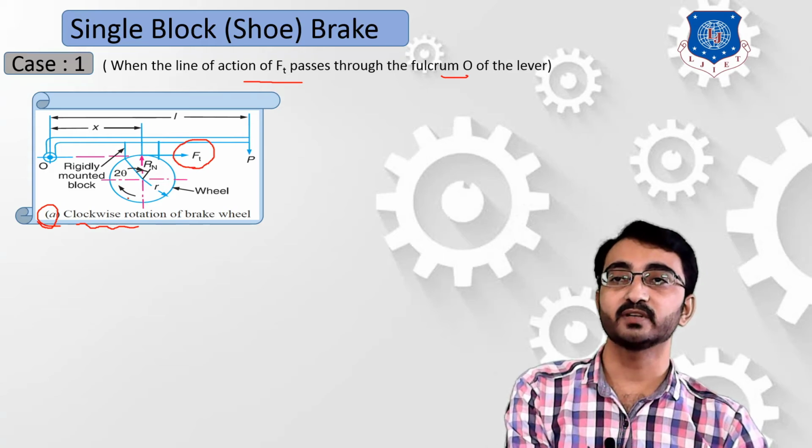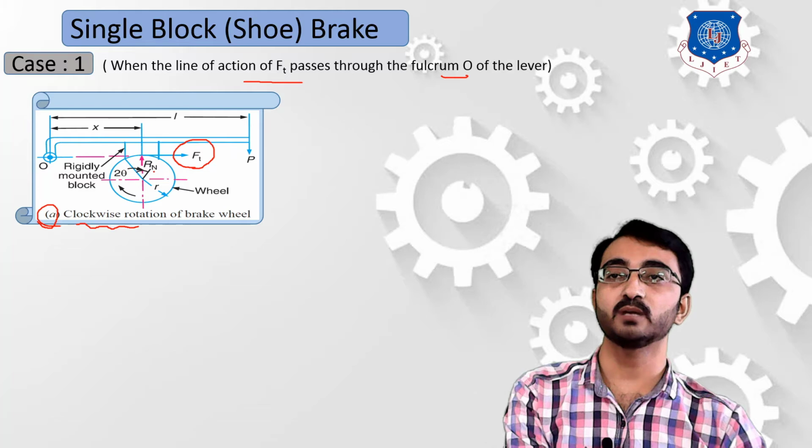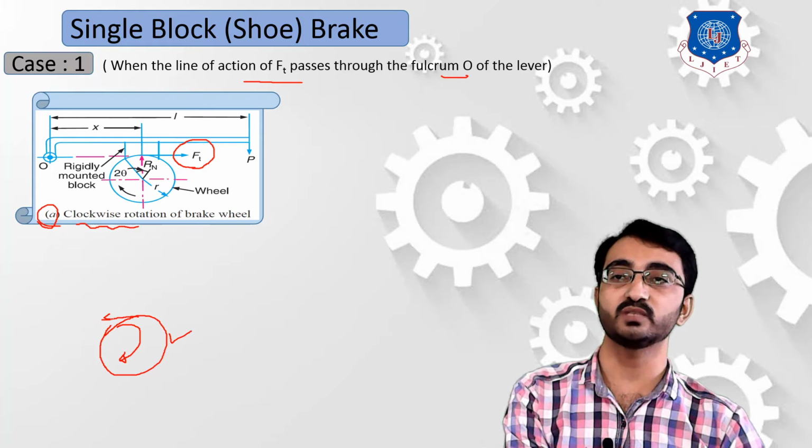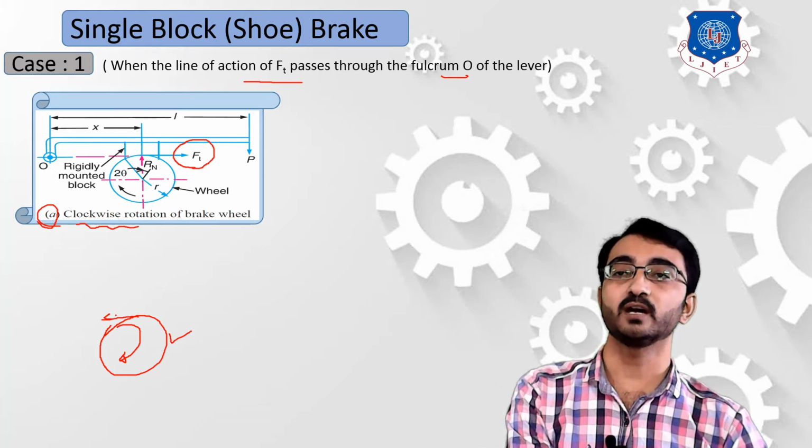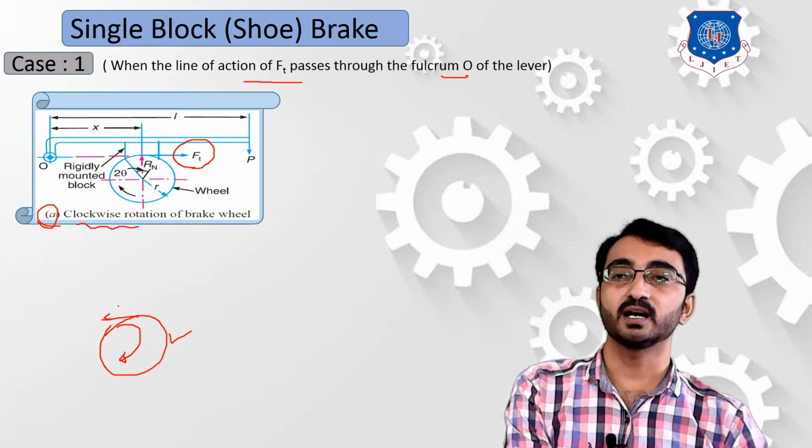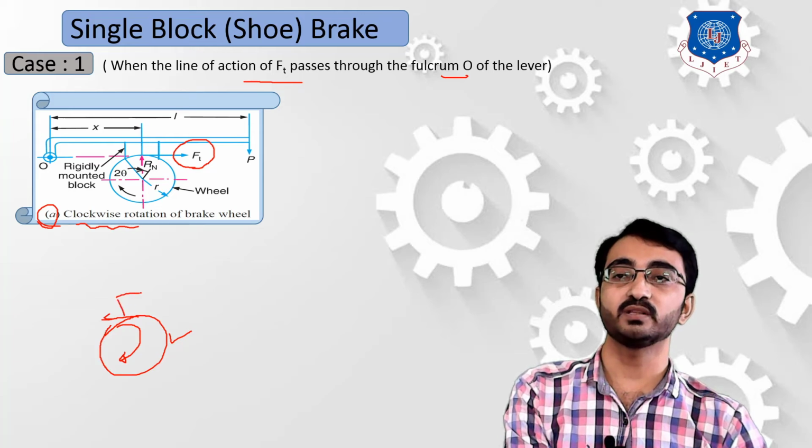You can see that this body, or this drum, or we can say this wheel, is rotating in a clockwise direction. Due to the clockwise rotation of this body, the frictional force developed on the rotating body, that is the wheel, will be in a direction opposite to this. Similarly, the other motion which is developed between this shoe.